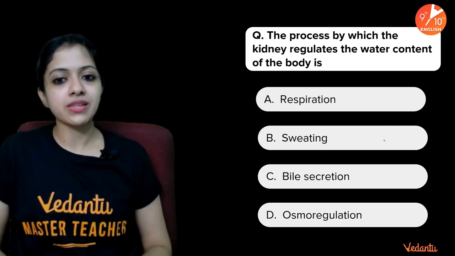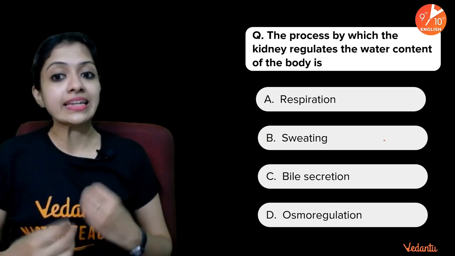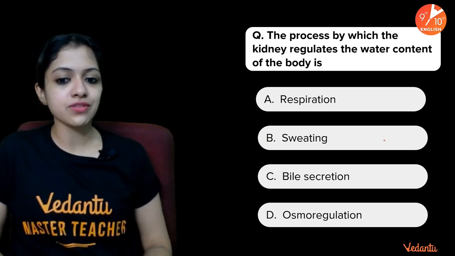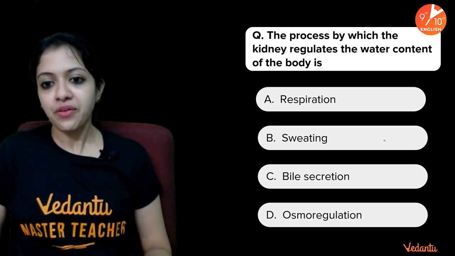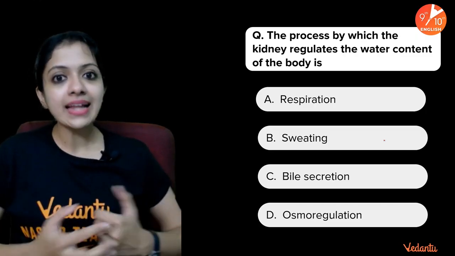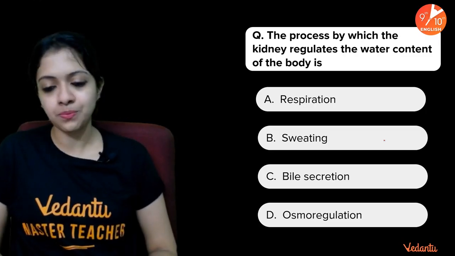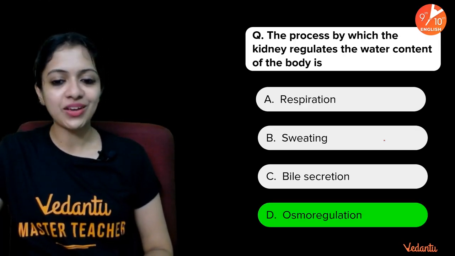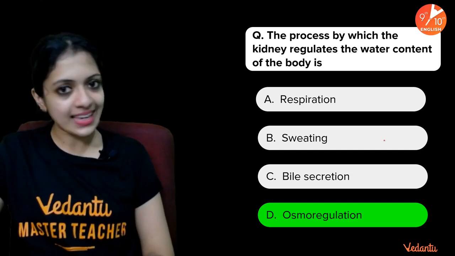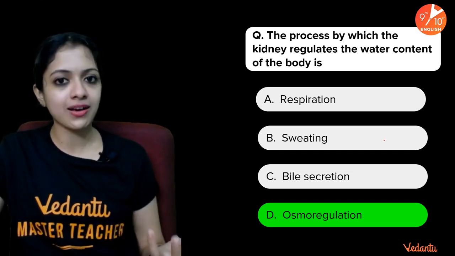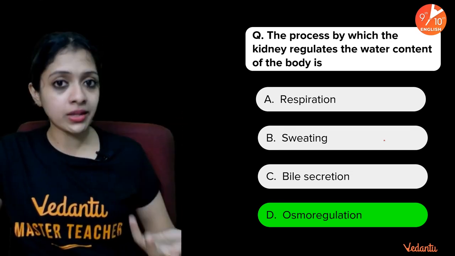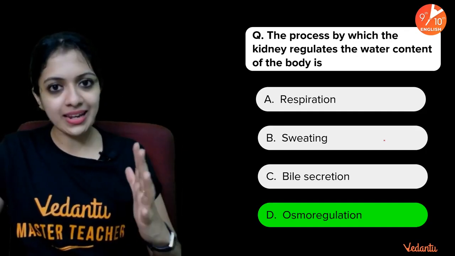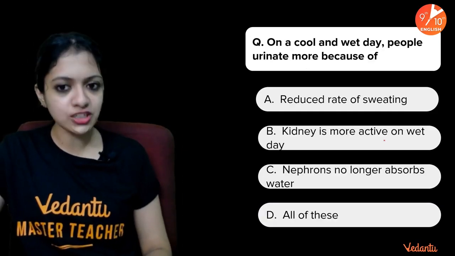Okay, now comes the next question. The process by which the kidney regulates water content of the body is, what is it? Respiration, sweating, bile secretion, osmoregulation. All right, and your time is up. Osmoregulation is most certainly the answer. And we've seen how it occurs in coordination with your pituitary gland, right, with the help of ADH hormone.